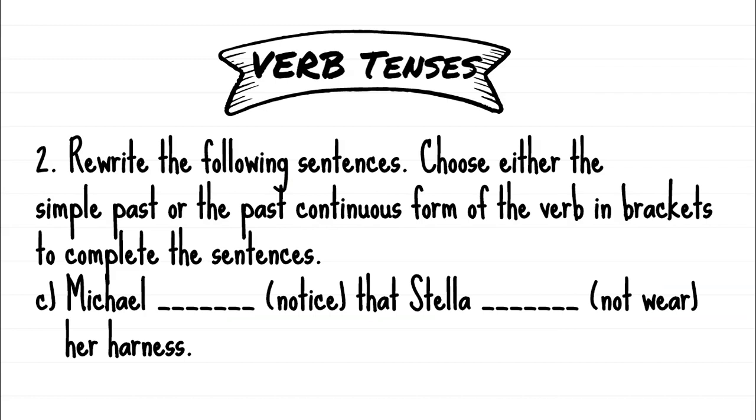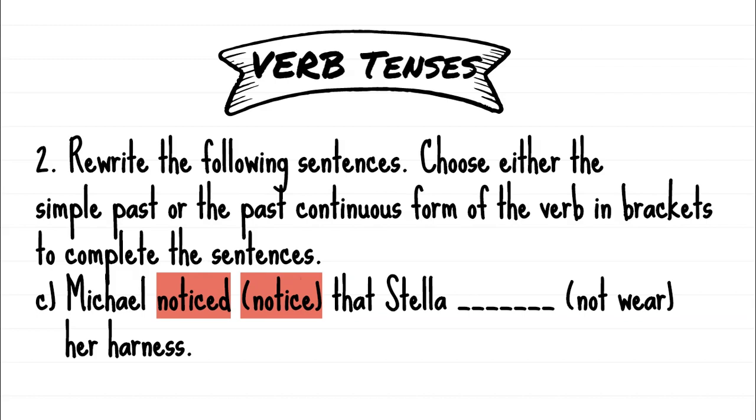Let's look at C. Michael, notice that Stella, not wear her harness. Right, let's start with the first word in brackets, notice. Right. So there we go. We're going to simply change it to the past tense and use a simple past tense. So if you want to take a word and change it simply into the past tense, all we do is add a D or an ED. Michael noticed. Right. Can you see how it's a simple past tense, the one that you learned at first when you were in earlier grades?